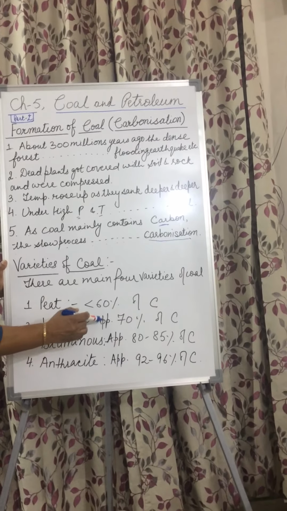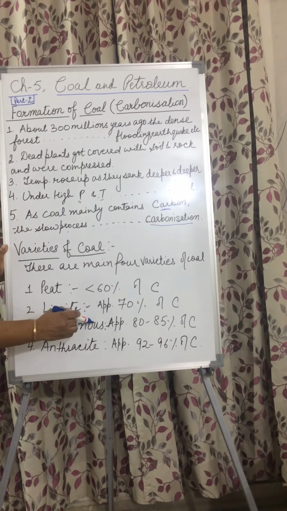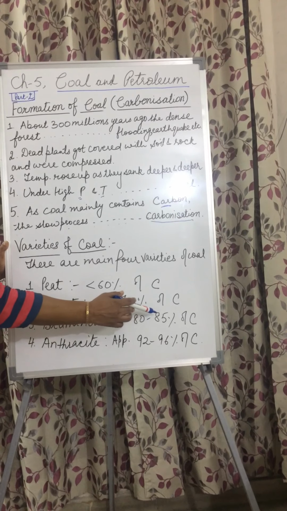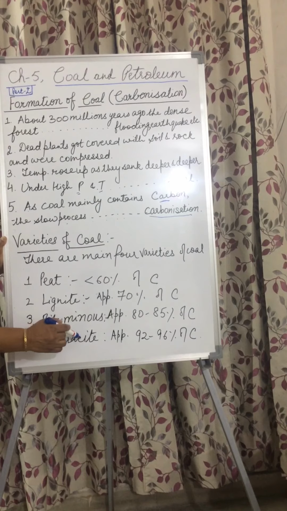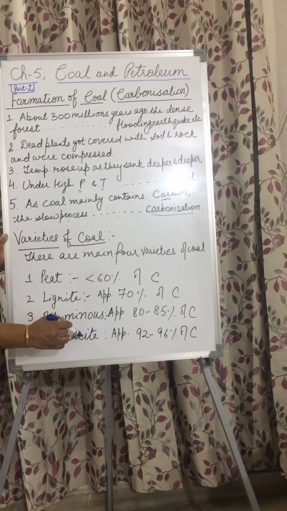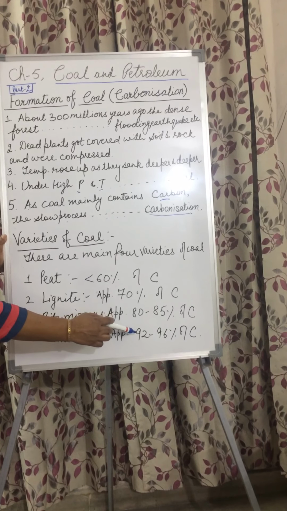Lignite contains approximately 70% of carbon. Bituminous contains 80 to 85% of carbon. Anthracite is the purest variety of coal that contains a maximum of carbon, that is 90 to